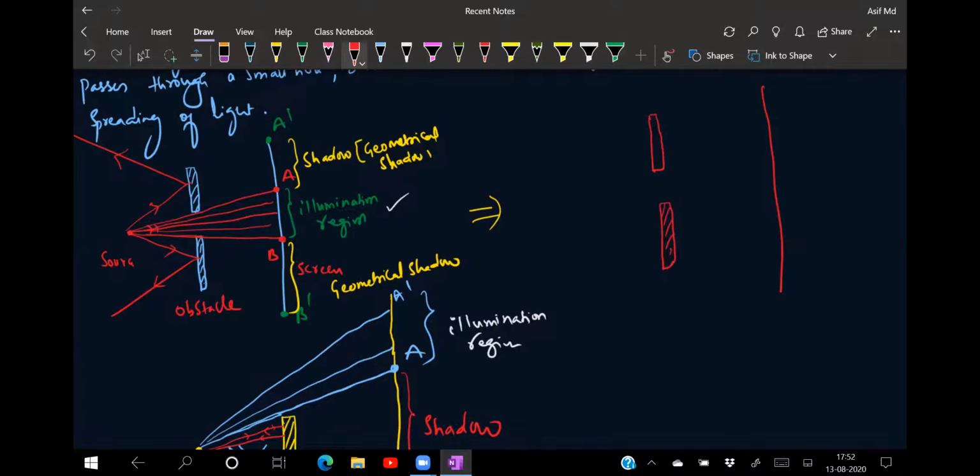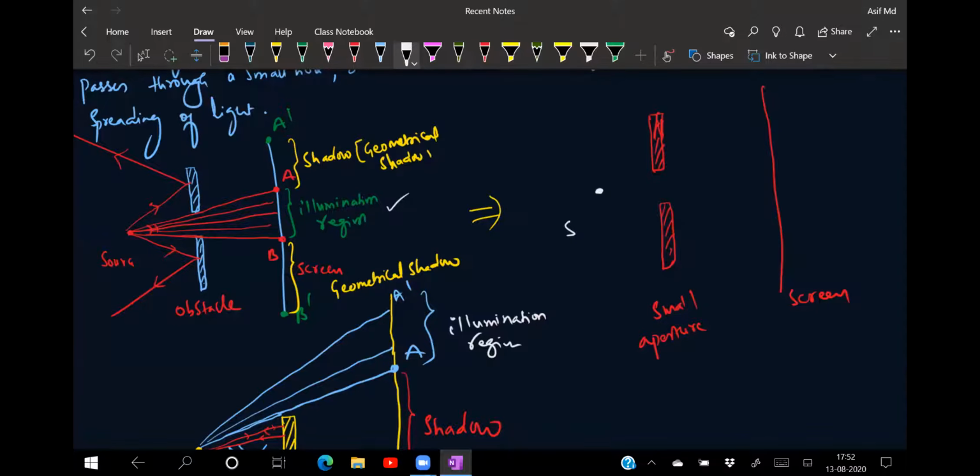What do you mean by aperture? A small opening. So this is a small aperture, this is your screen, and this is your source of light.